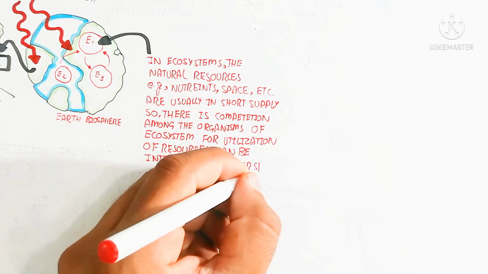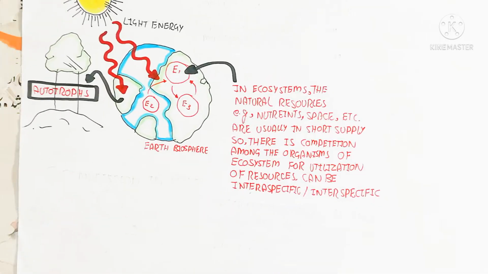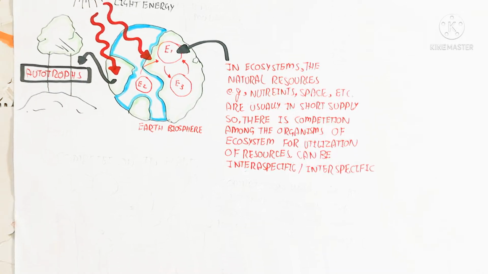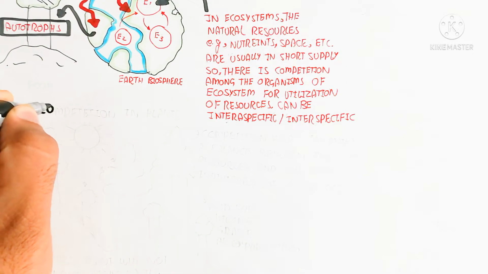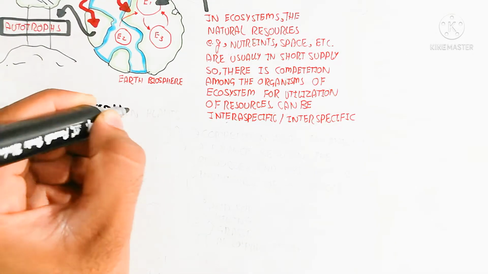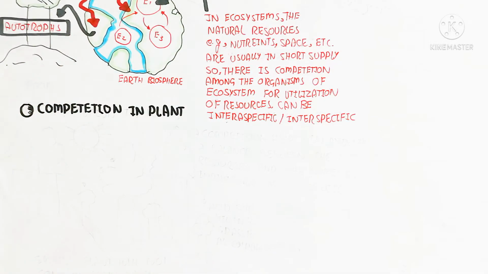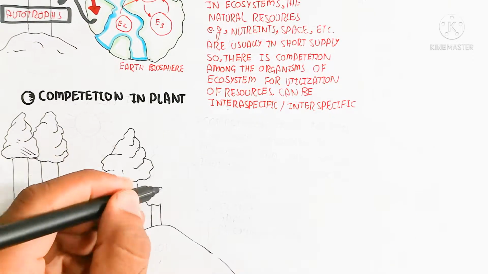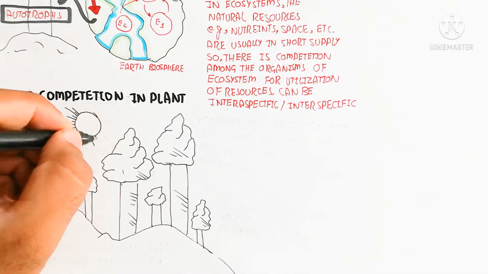For example, the intraspecific means within the population, it means one individual will be more fit and more easily adapt itself, while the other will be eliminated from that population due to being less adaptive. So the evolutionary process will be triggered in this manner.